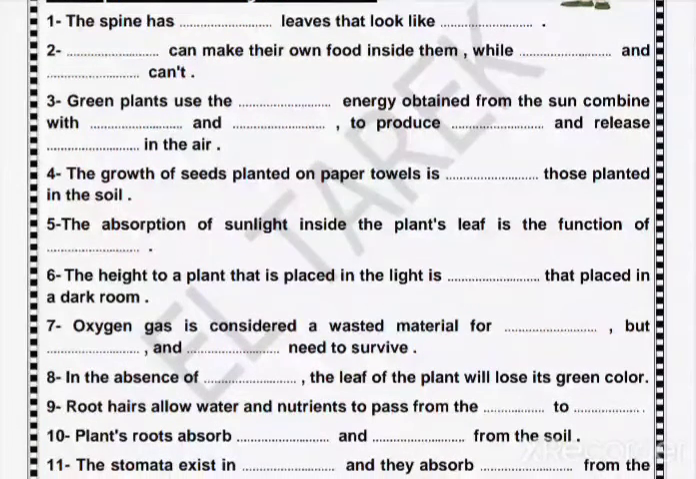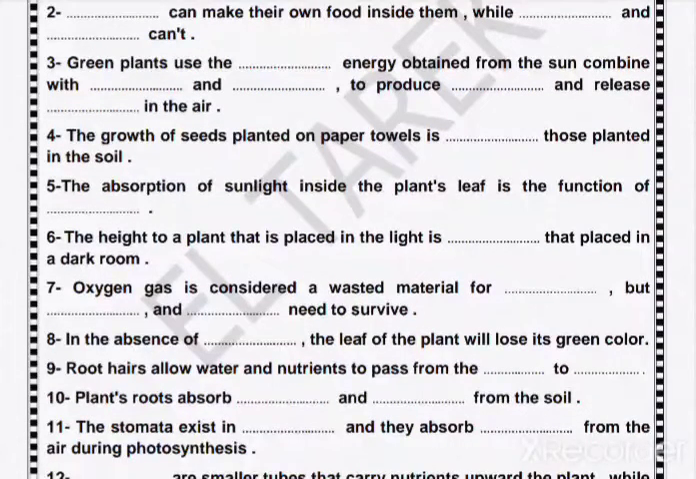Number 8: in the absence of chlorophyll, the leaf of a plant will lose its green color. If there is no chlorophyll, the plant won't be green. Number 9: root hairs allow water and nutrients to pass from the soil to the root. Plant roots absorb water and nutrients.